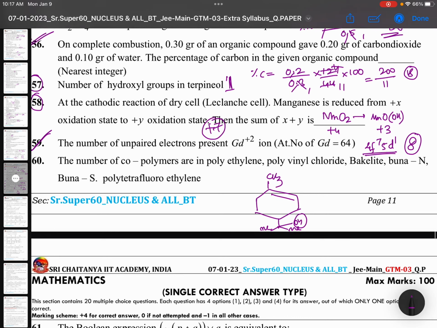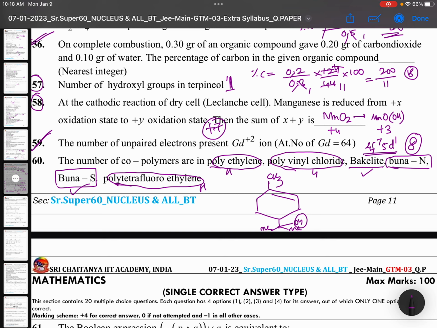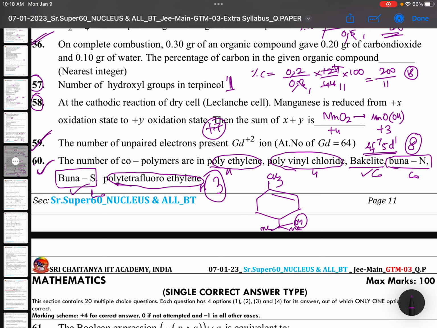The number of copolymers among these. Polyethylene is not a copolymer. Polyvinyl chloride is not a copolymer. It's a homopolymer. Bakelite is a copolymer. Buna-N rubber. Okay. Buna-S rubber, Buna-S rubber has styrene. It is there. And Bakelite is there. Tetrafluoroethylene, this is not. These are homopolymers. This is a copolymer. So the answer is 3. This you can answer. Done. Good job.